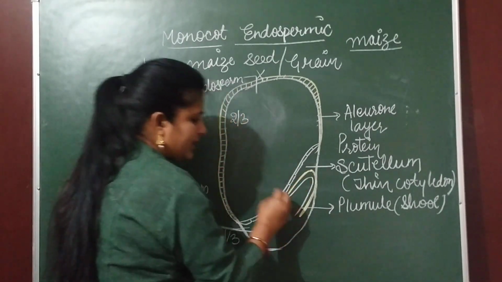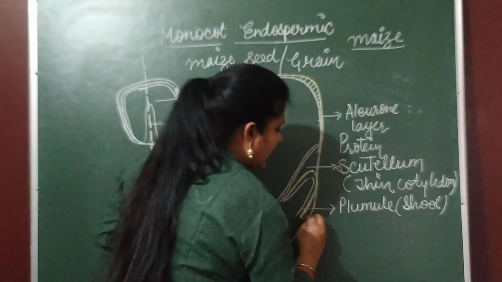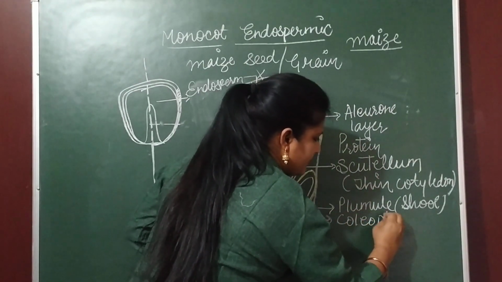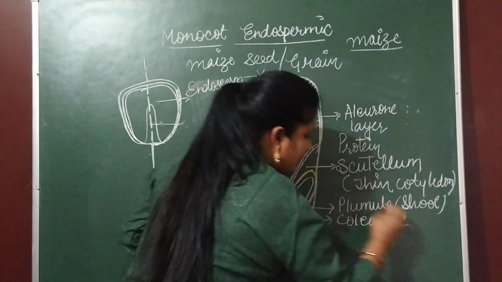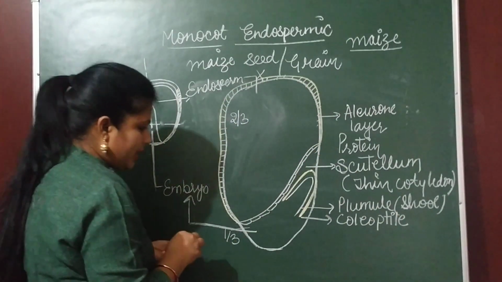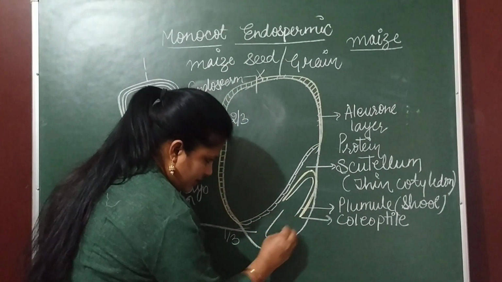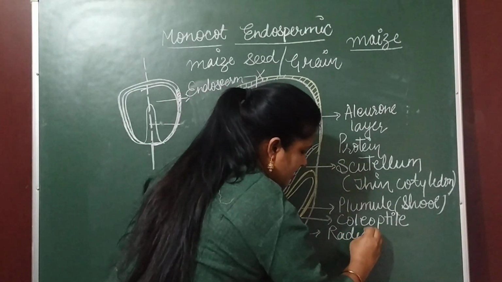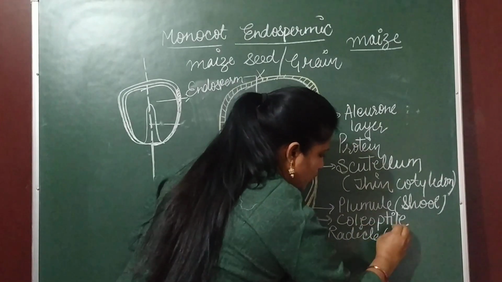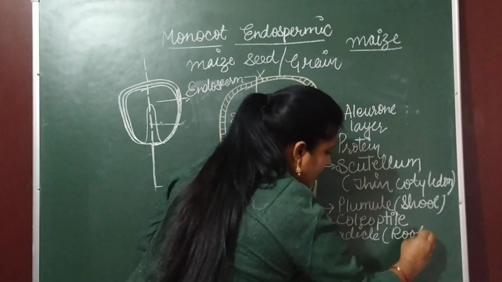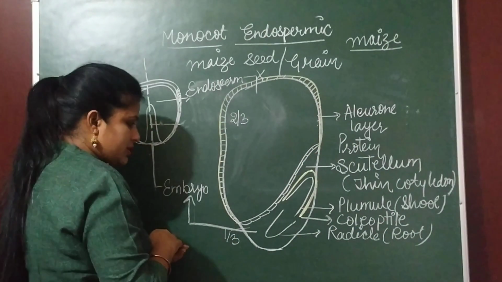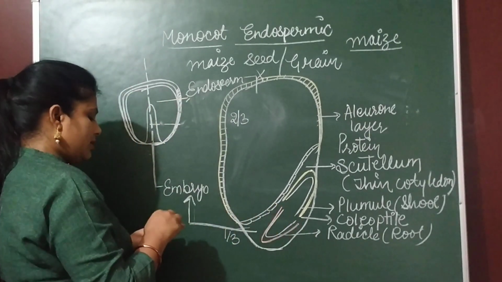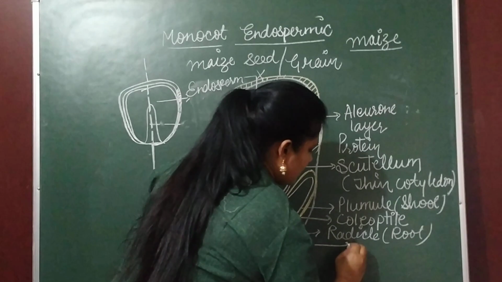This protective layer is called coleoptile. Right? And in the lower region, this part develops into radicle, that is, it will develop into root, and it is also surrounded by a covering that is called coleorhiza.